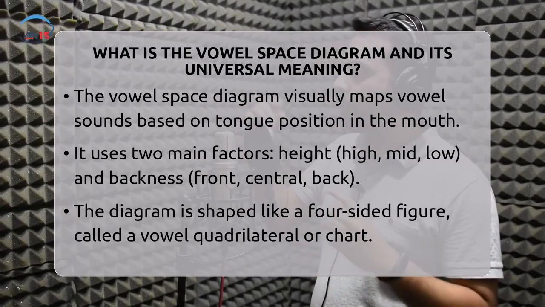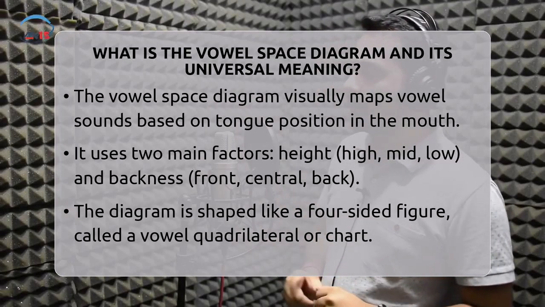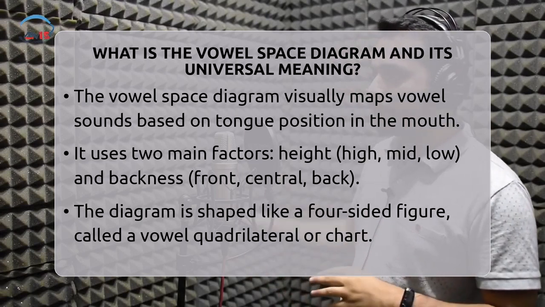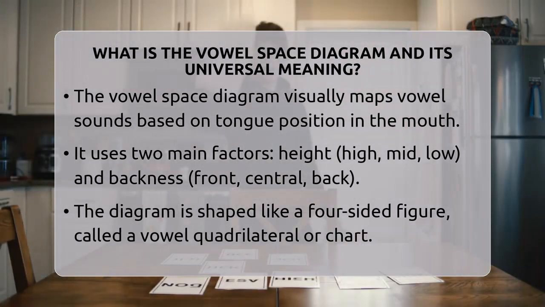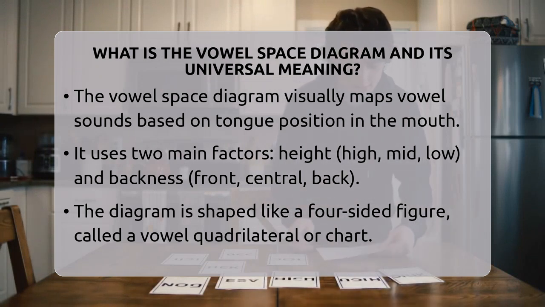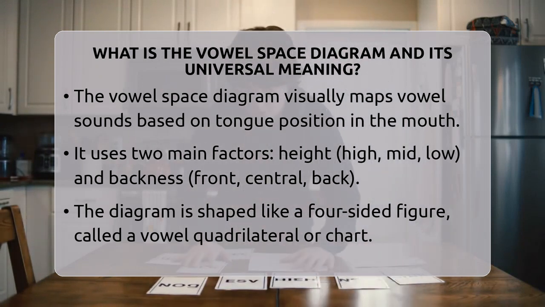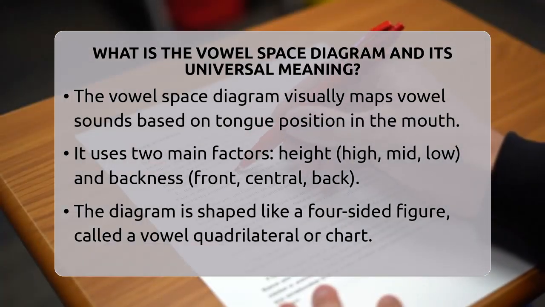What is the vowel space diagram and its universal meaning? Imagine trying to describe the different sounds of vowels without hearing them. How would you explain where your tongue is in your mouth for each sound? That's where the vowel space diagram comes in. It's a visual map that shows us exactly where and how vowel sounds are made in the mouth.